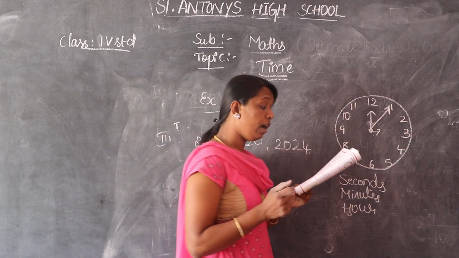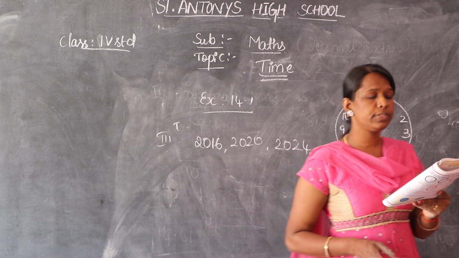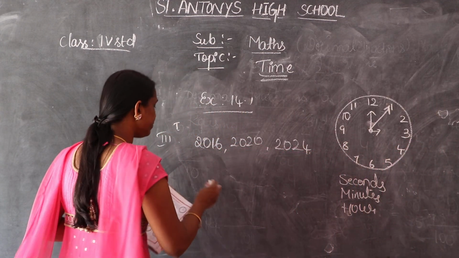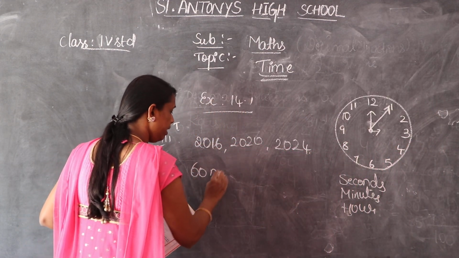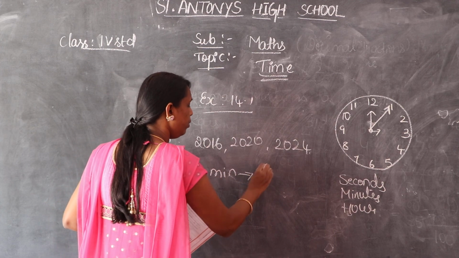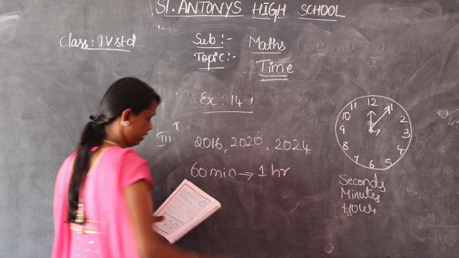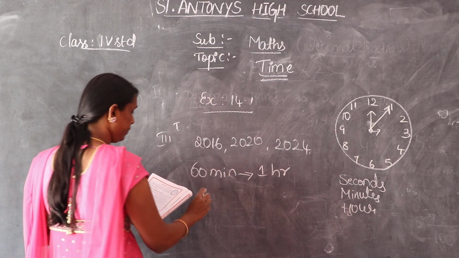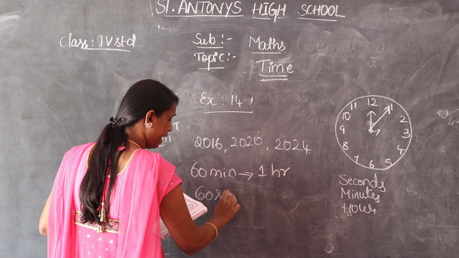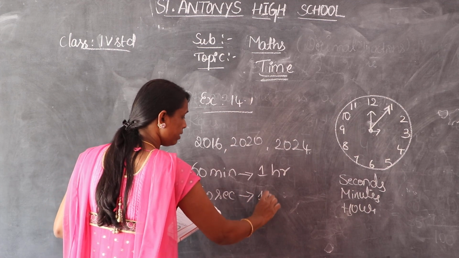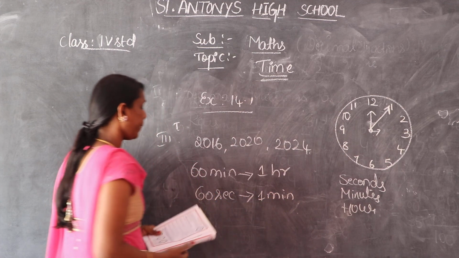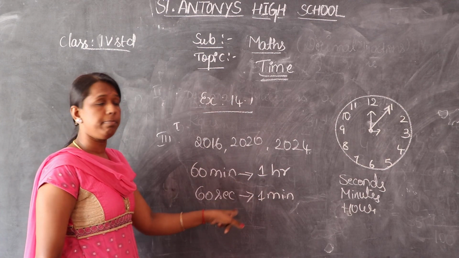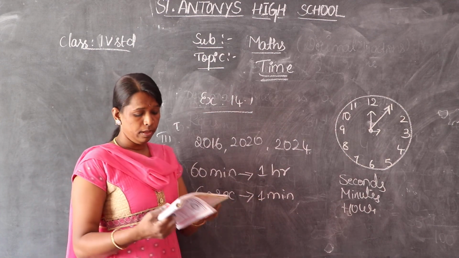How many minutes form an hour? 60 minutes form 1 hour. How many seconds form 1 minute? 60 seconds form 1 minute.